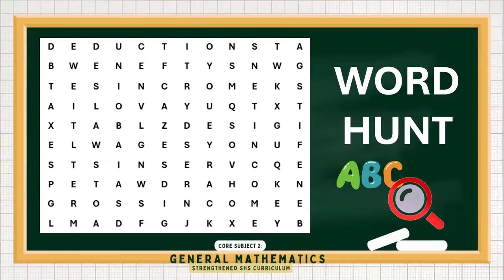Try to figure out which are the words related to income. How many words were you able to get? Write them on a separate sheet of paper.